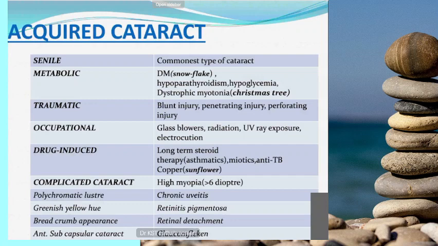Trauma: following trauma, it depends upon the severity of injury, whether it is open globe injury or closed globe injury. Closed globe injury is blunt injury, and penetrating or perforating injuries will come under open globe injury. Depending upon the severity of injury, you will get traumatic cataract. It can form within 24 hours to within a week. The name of the cataract following trauma is rosette cataract. It resembles a flower petal, so that's why it's called a rosette cataract.